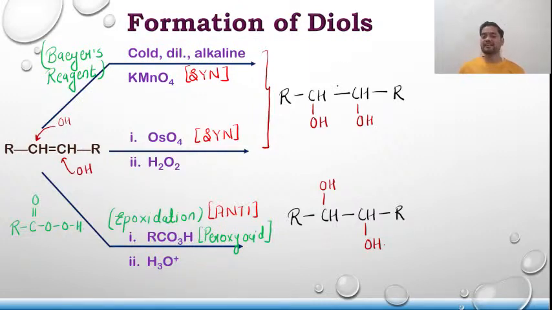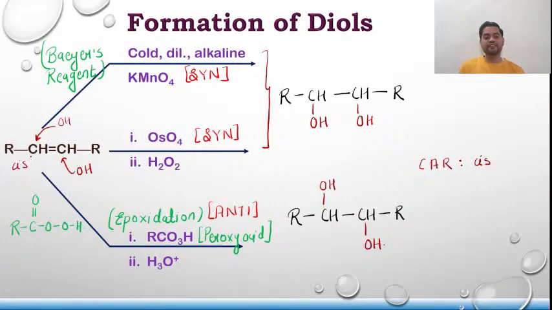Again, they can be a meso compound, a diastereomer, or an enantiomer of each other. Just to give you a hint, I'll give you an example of CAR and TAM. CAR stands for cis. The given alkene can be cis or trans.